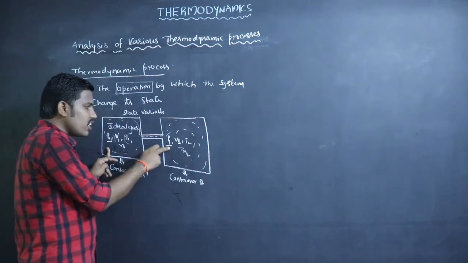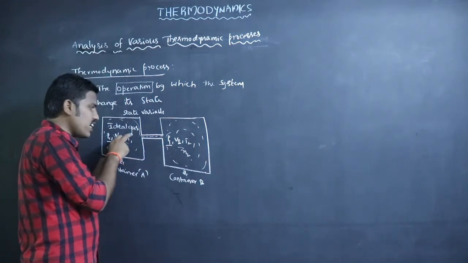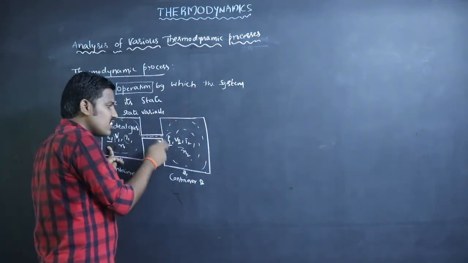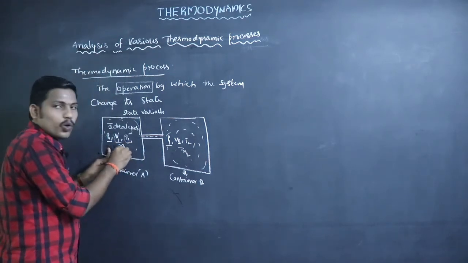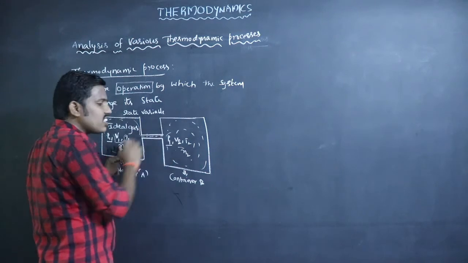So the pressure of the system is constant, but the volume, temperature and amount change.